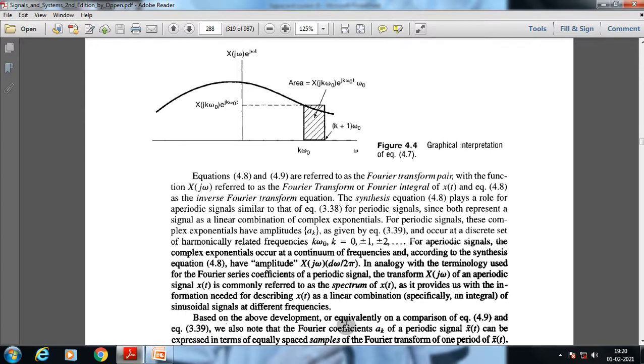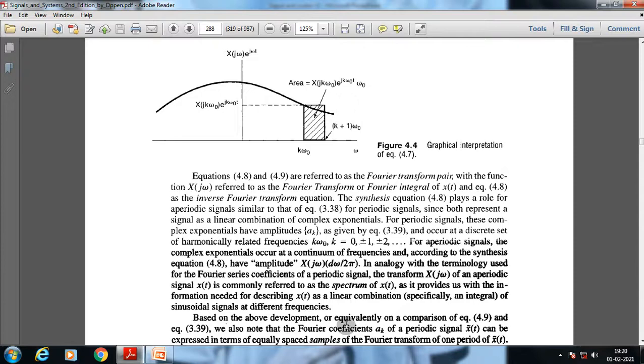That's why, in the Fourier transform, we convert the time domain of a signal to a frequency domain. The time domain information is already here, and with this conversion process we provide the frequency domain information. This information is basically describing x of t as a linear combination of sinusoidal signals at different frequencies.